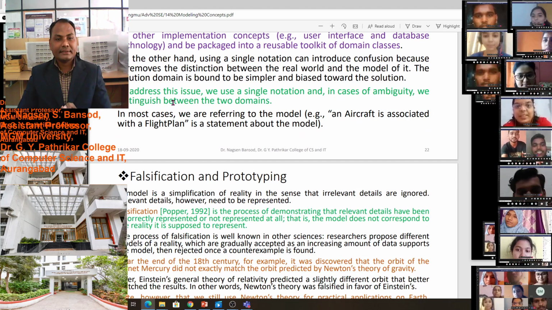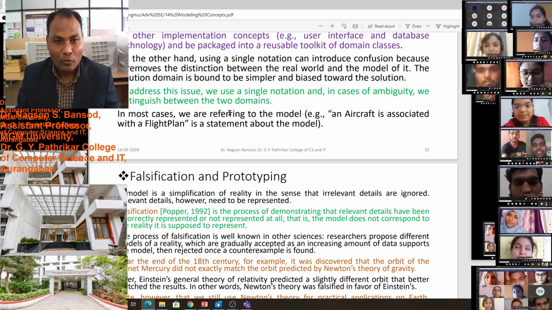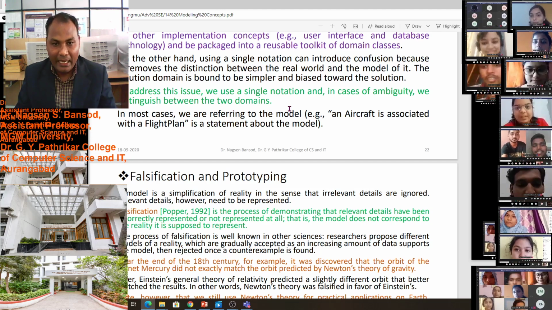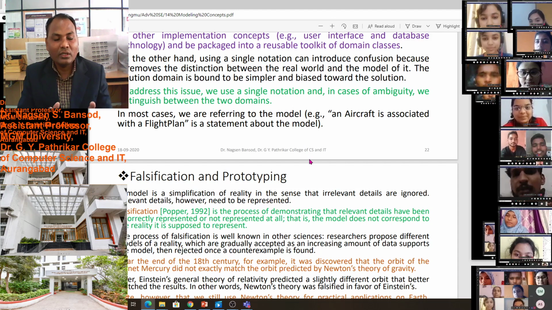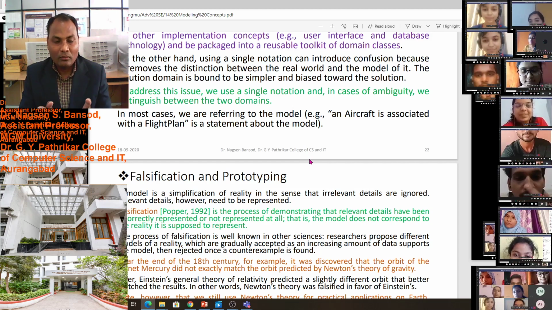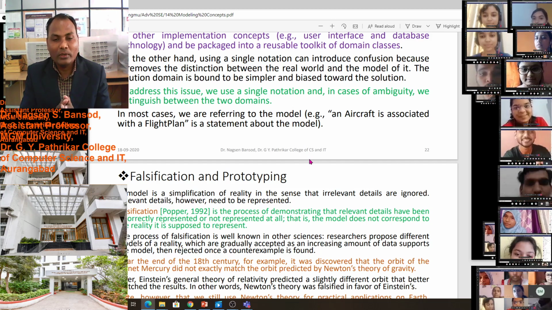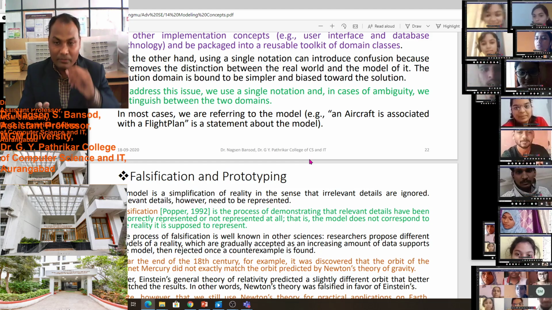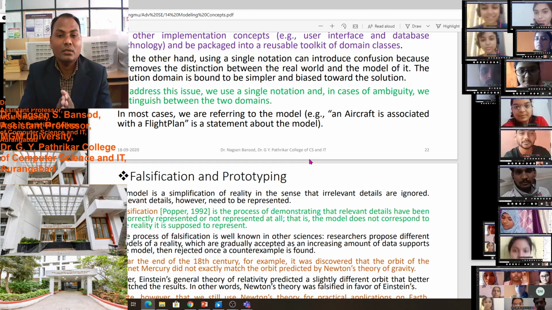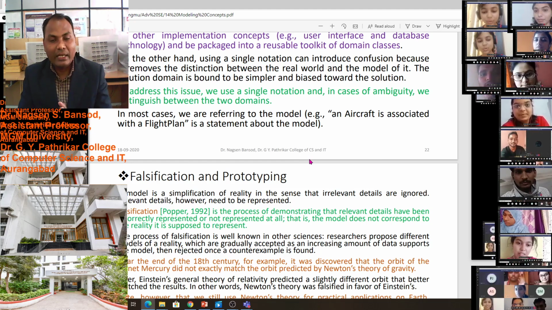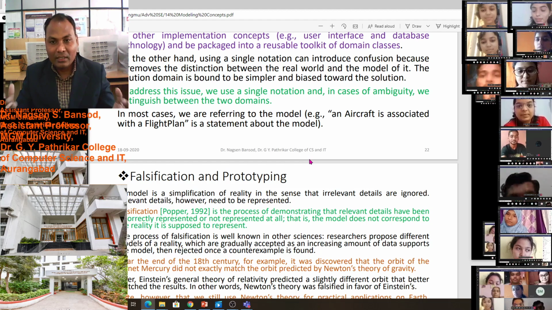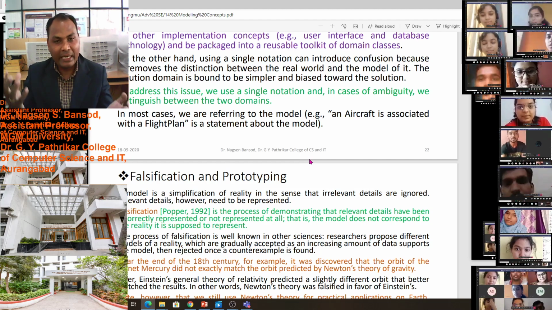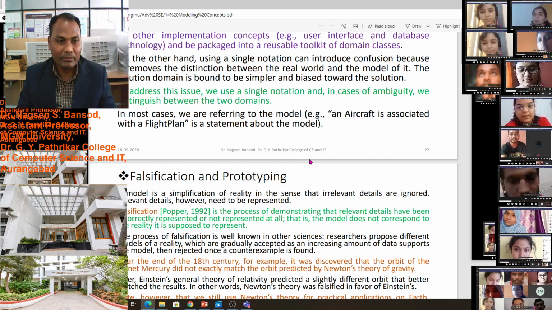To address this issue, we use a single notation, and in case of ambiguity, we distinguish between the two domains. To avoid confusion, we use a single notation, and if there is a problem, then we make the difference between the solution domain and the application domain, so that it will be easy.